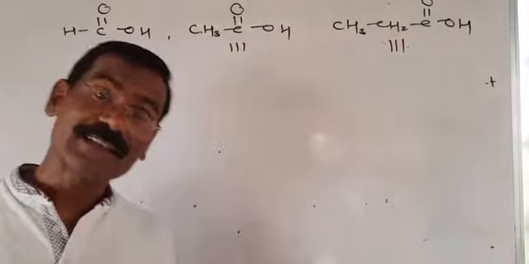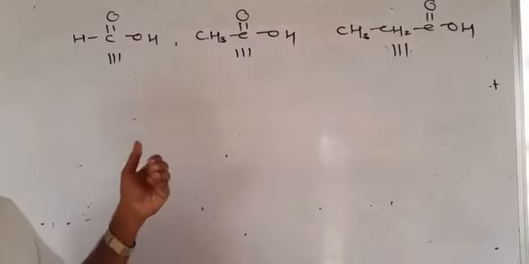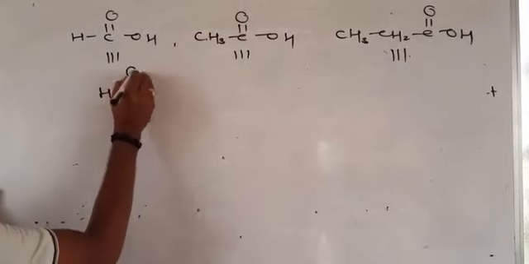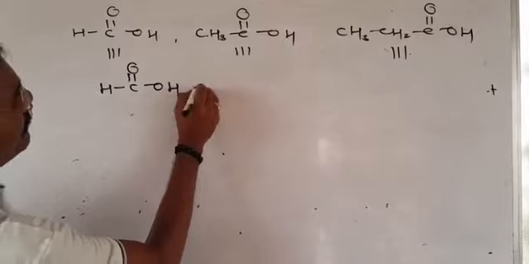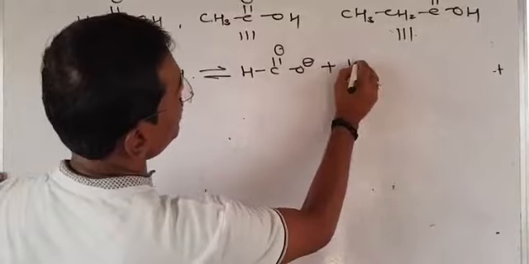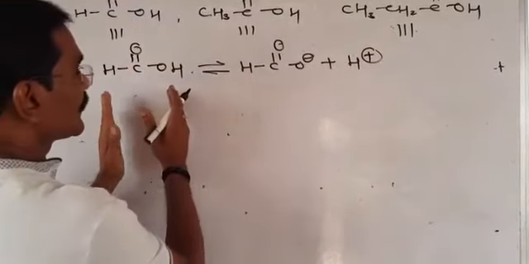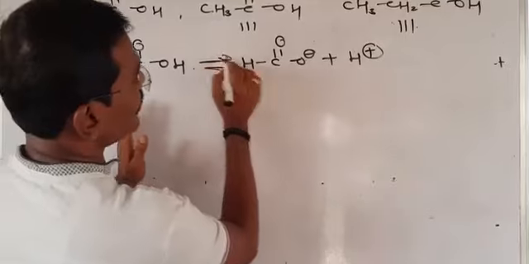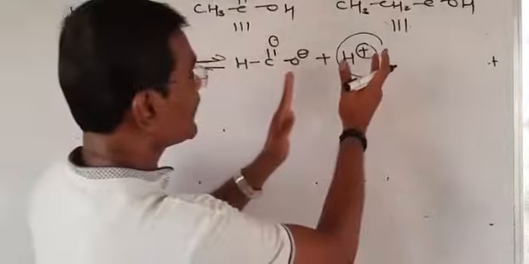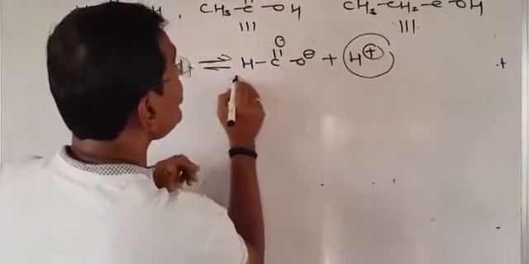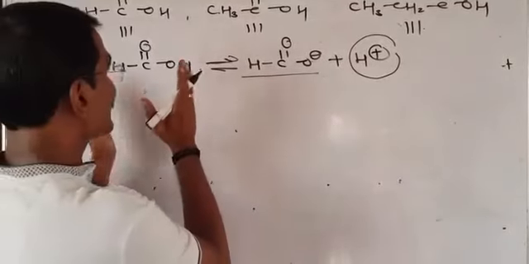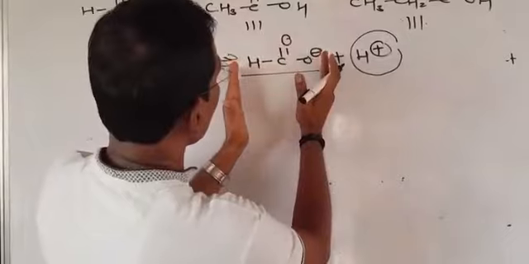Now another alternate definition of acid is also there. The alternate definition is like this. Suppose for example we have HCOOH. This is an organic acid. In aqueous solution, the organic acid is in equilibrium with HCOO minus and H plus. Now if the equilibrium shifts in the forward direction, it means more and more H plus ion is produced. It means acidic strength is more. So whether the acidic strength is more or less depends upon the stability of this conjugate base, because every acid has its conjugate base. So the acidic strength of this formic acid depends on the stability of the conjugate base.